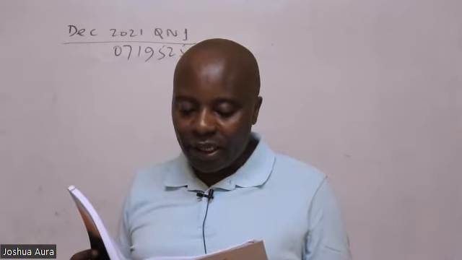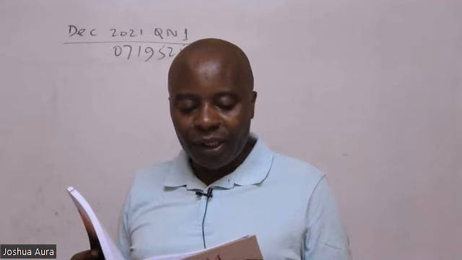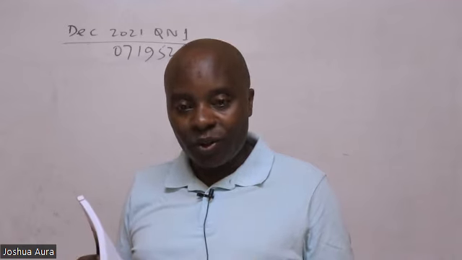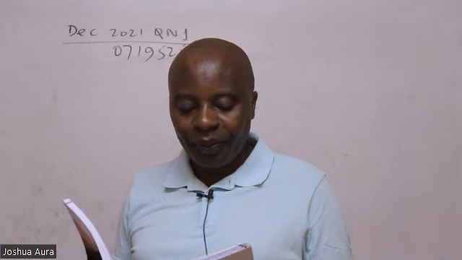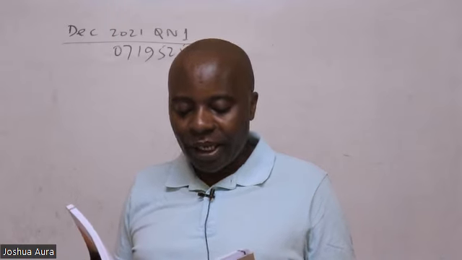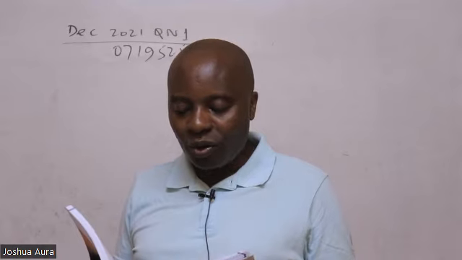So then we are told here, Pareto Limited is the holding company of a listed group of companies with its year end 30th June 2021. Pareto Limited has made a number of acquisitions and a disposal of an investment.